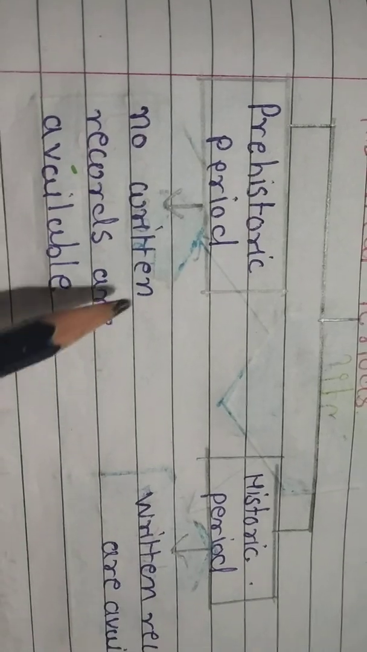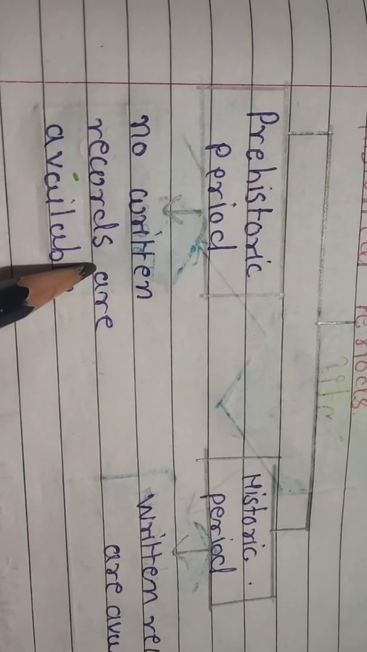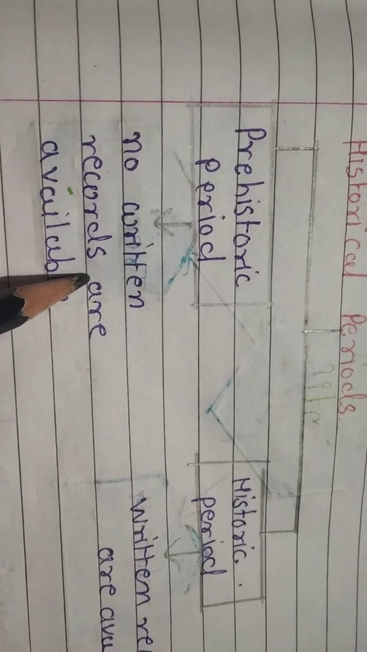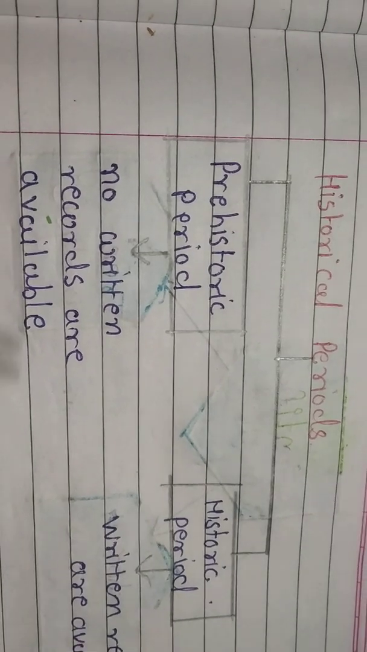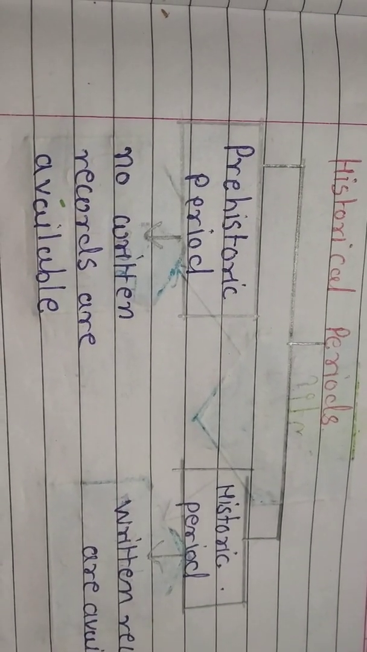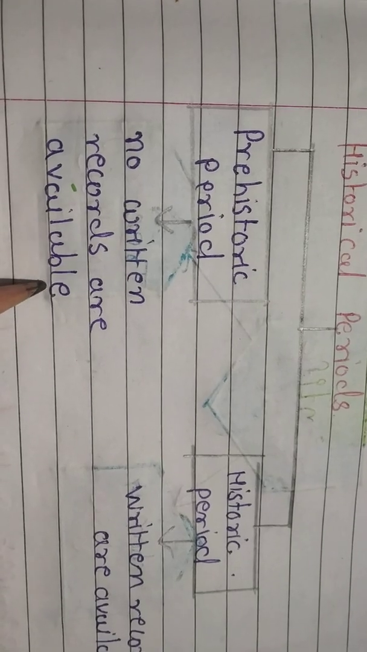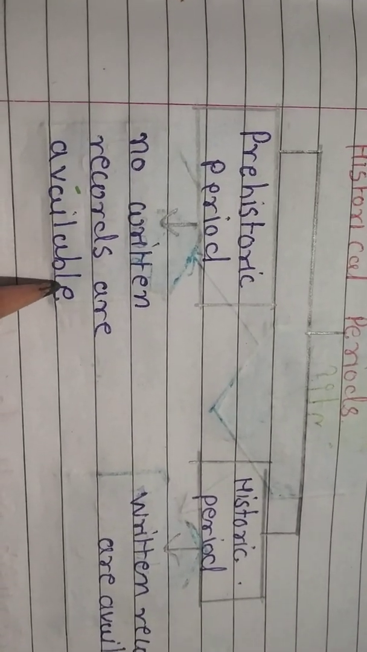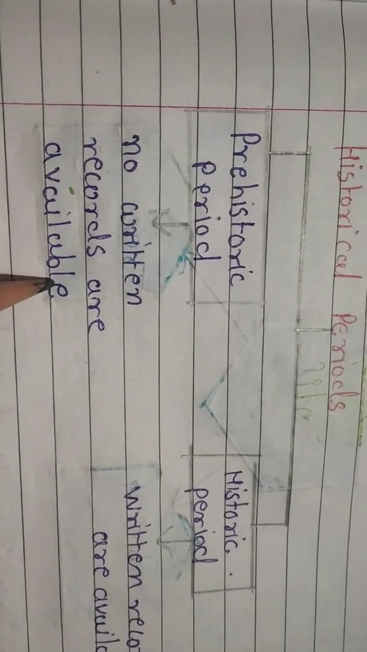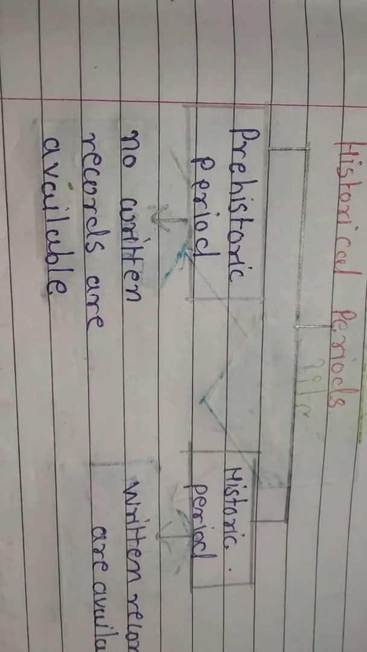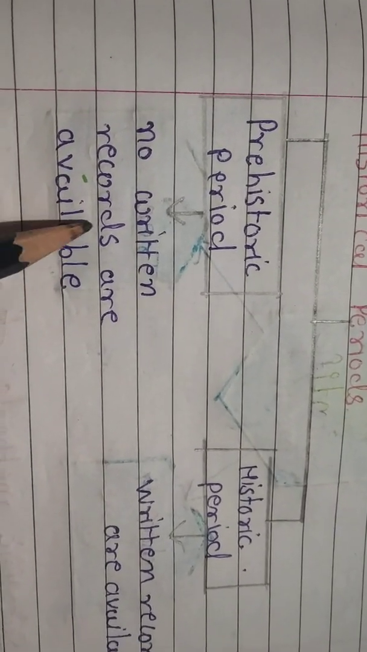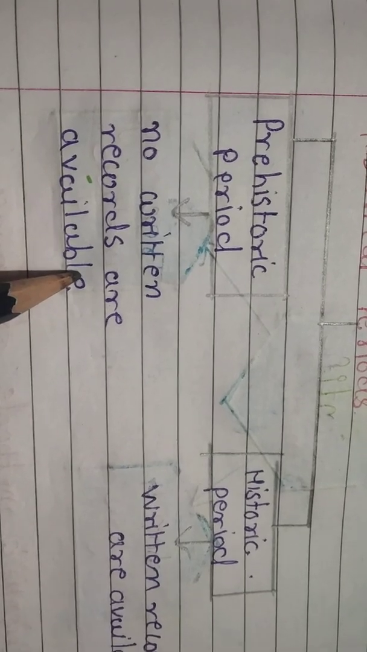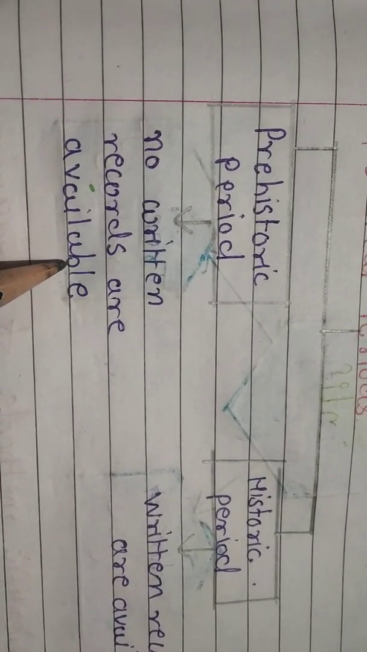Prehistoric period simply means before history. The prehistoric period is the period for which no written records are available by which to write its history. Okay, prehistoric means no written record available. That's why we cannot write the history accurately.